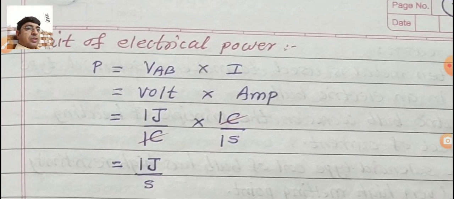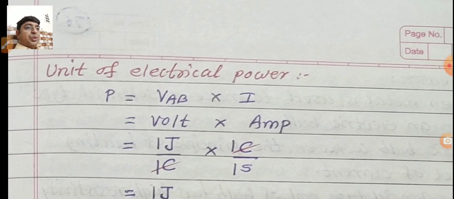Two more questions are given on the page. Unit of electrical energy: see textbook page number 48. Power P is equal to the product of potential difference V and current I. Potential difference, that is voltage, is measured in volt. I means current, measured in ampere. We know the formula of both from the previous standard: volt means joule per coulomb, coulomb is the SI unit of electric charge, multiplied by ampere.